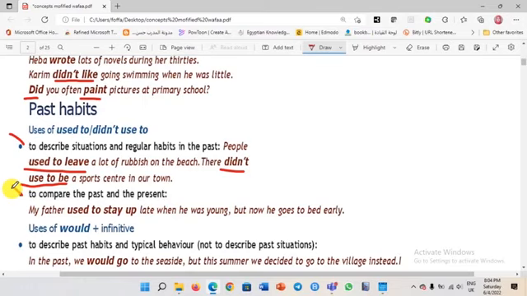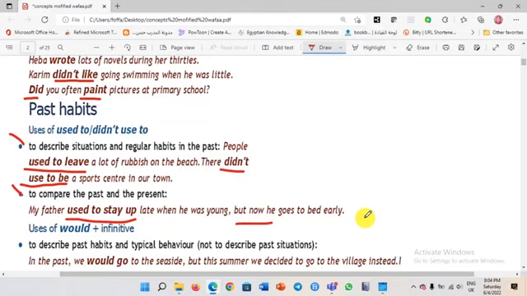Didn't used to, this action didn't happen in the past. The past and present using the same expression used to. My father used to stay up late when he was young, but now he goes to bed early. So even if I didn't mention now he goes to bed early, you should understand, dear students, that used to stay up, this was in the past. Now he doesn't stay up.